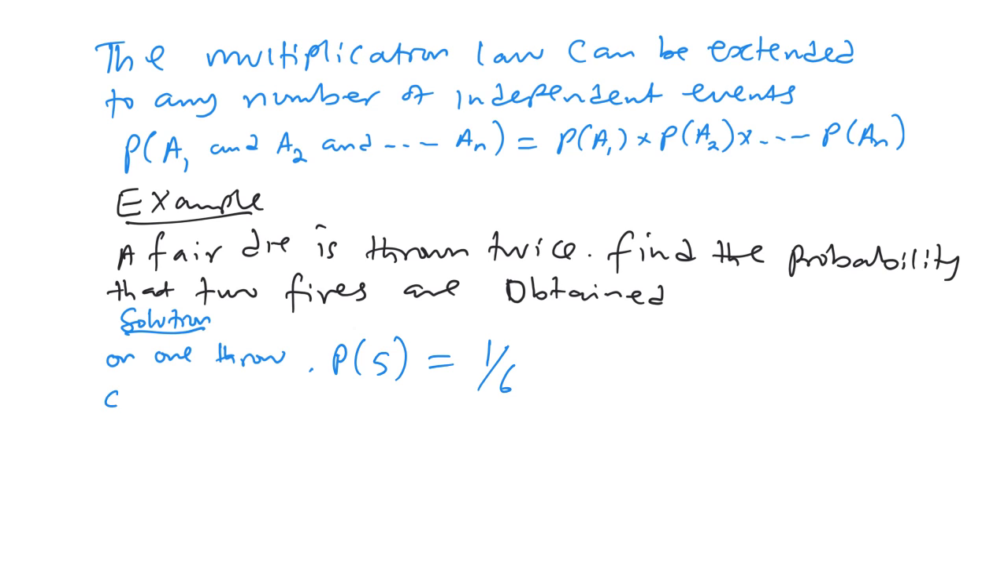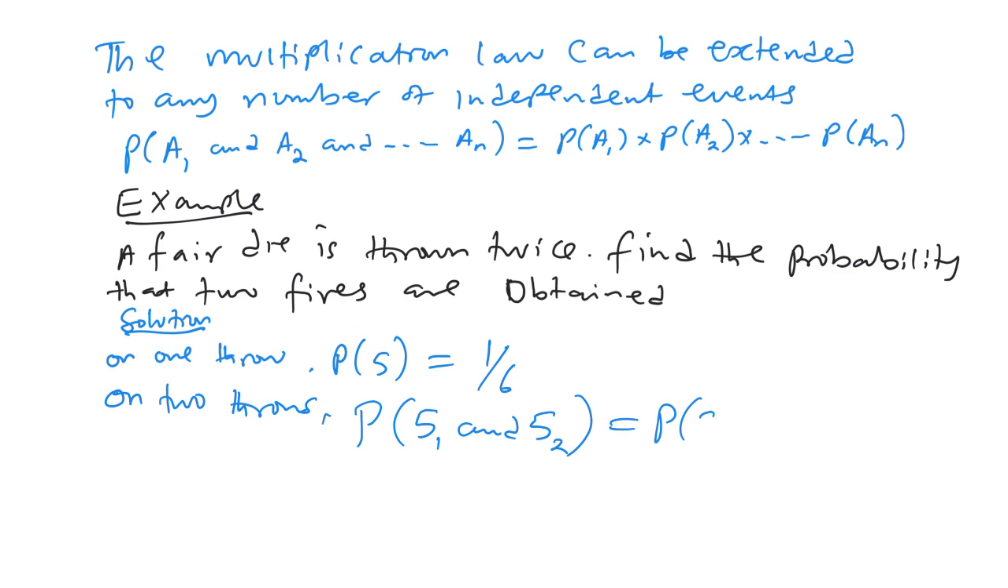On two throws, the probability of a 5 the first time and a 5 the second time is the probability of 5 first time, times the probability of 5 second time. The first is 1 over 6, and the second is 1 over 6, because these are independent events. Getting a 5 the first time won't affect the chance of getting a 5 the second time. So this is 1 out of 36. Therefore, the probability that two 5s are thrown is 1 out of 36.